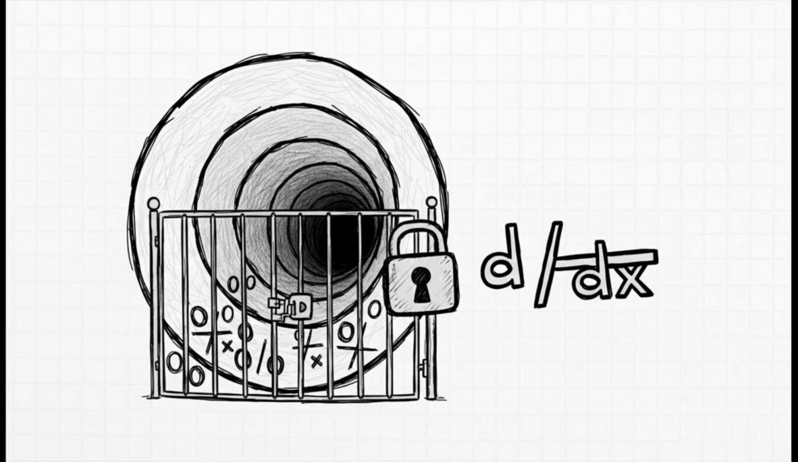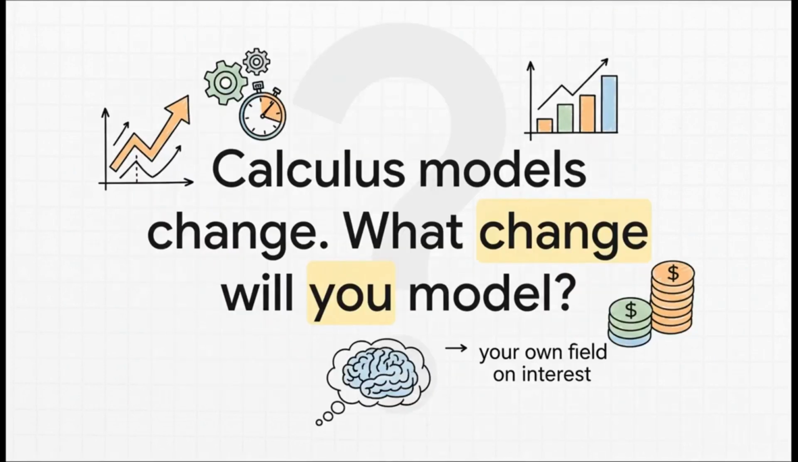And believe me, this is just scratching the surface. The toolkit we put together today is the foundation for way more advanced stuff, like something called L'Hopital's rule, which lets you solve problems that seem totally impossible at first glance. The rabbit hole goes so much deeper. So we'll leave you with this final thought. We've seen that calculus gives us this incredible toolbox for modeling change in the world. And it doesn't matter if your passion is science or economics or art or technology, the principles are the same. So the real question is, what change will you model?